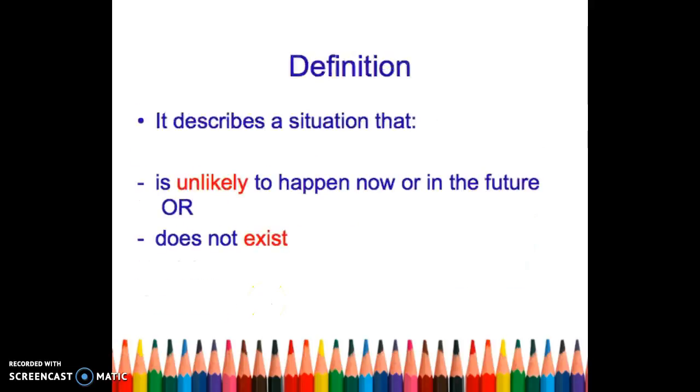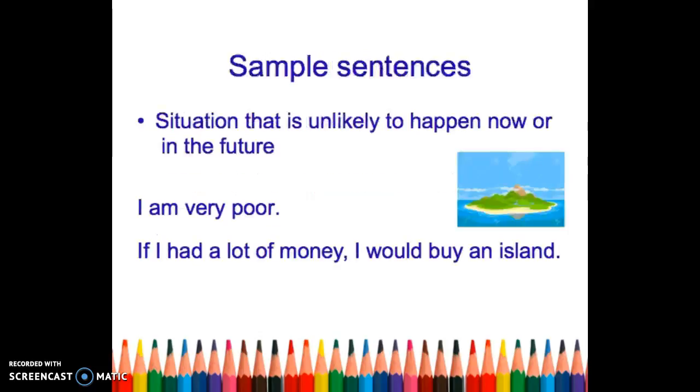Now let's first talk about the definition. Type 2 conditional sentences are used to describe a situation that is either unlikely to happen now or in the future, or it does not exist, which means that they are unreal. So now let's take a look at some of the sample sentences. I will first focus on one of the definitions of type 2 conditional, which is to describe a situation that is unlikely to happen now or in the future.